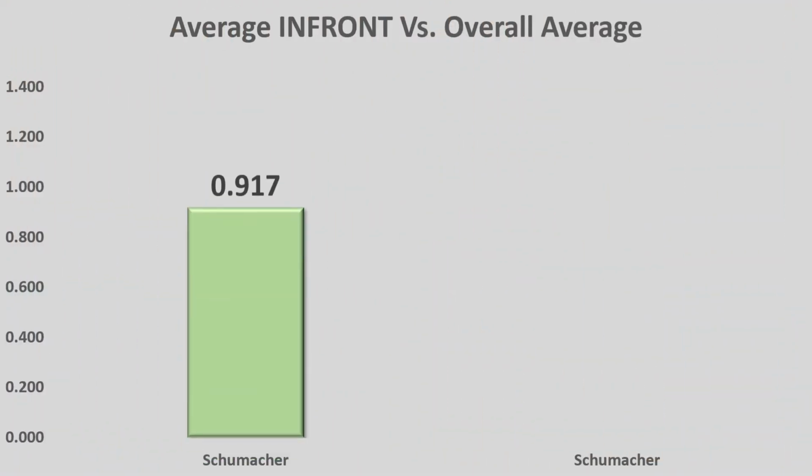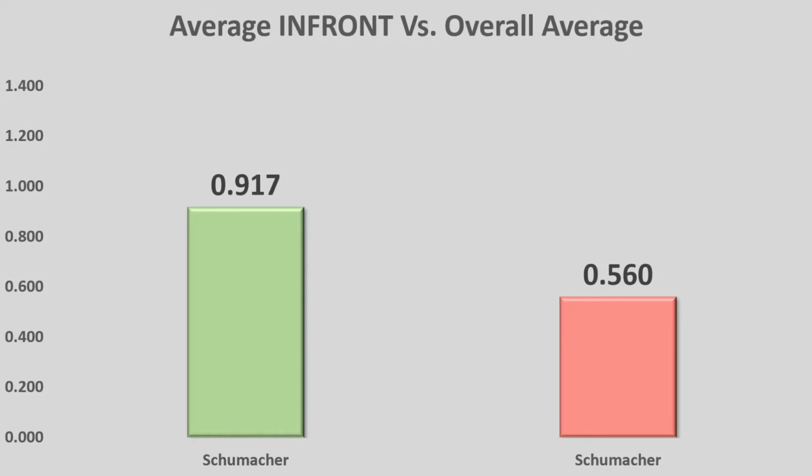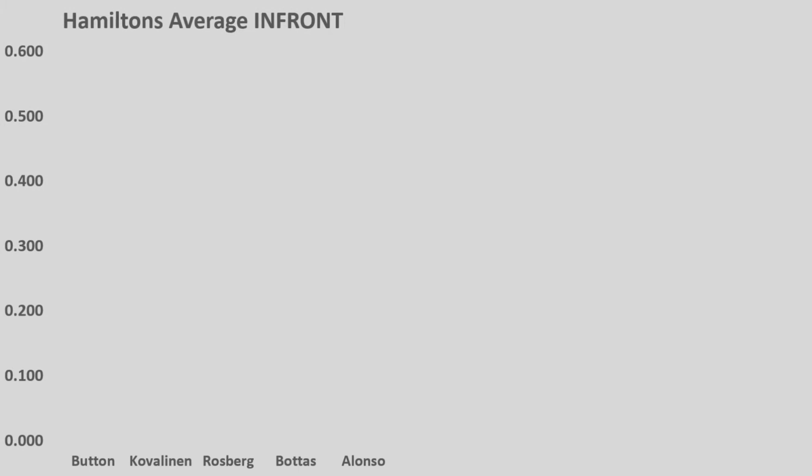So what does this mean for his average in front versus his overall average? Let's take a little look at that. His average in front was just over 9 tenths of a second, but including all of the times that he was behind, his overall average comes down to half a second. Now let's apply this to the next person in the list, and that is Lewis Hamilton.